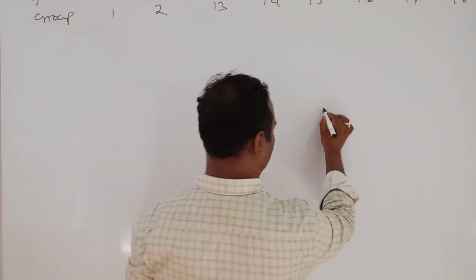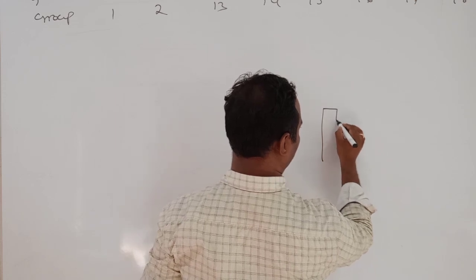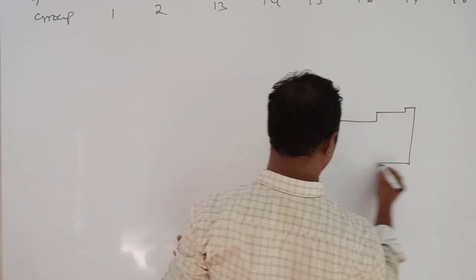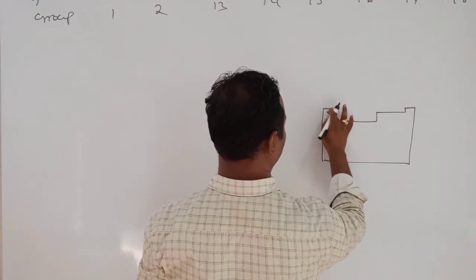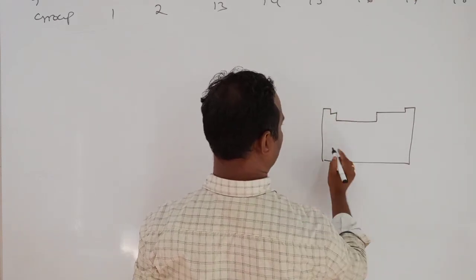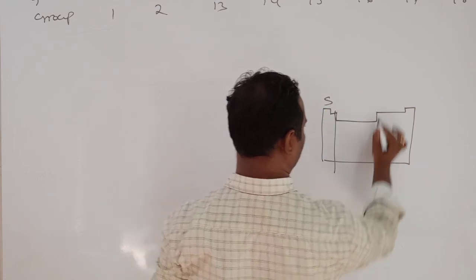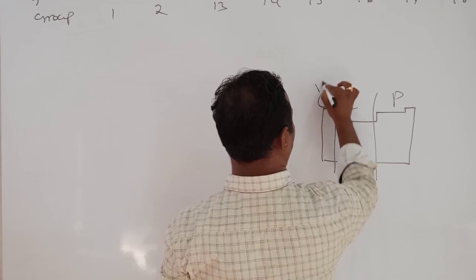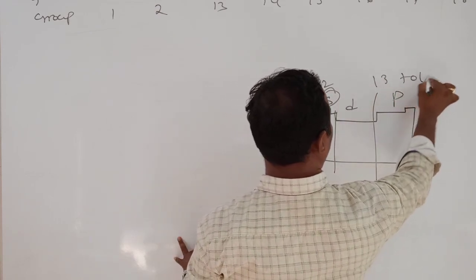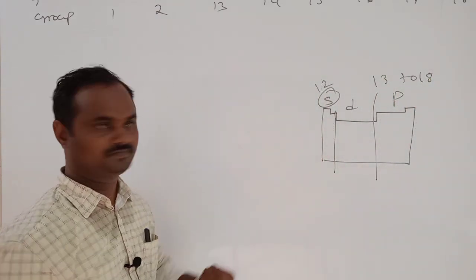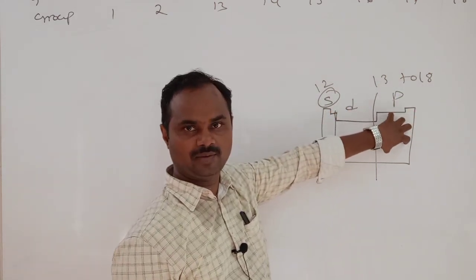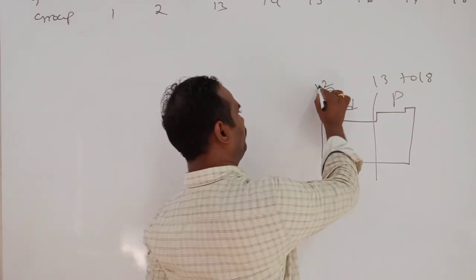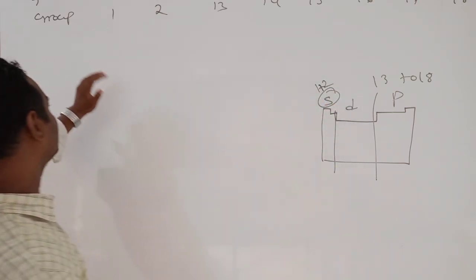If you see the periodic table, it appears like this, sir. This is the periodic table. Okay. In this periodic table, this is the S block, this part. This is the P block, this is the D block. Here S is 1 and 2, 13 to 18 is the P block, sir. 13 to 18 are P block elements. First group and second group belong to the S block.